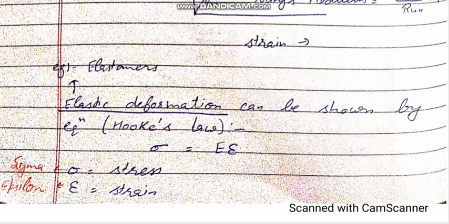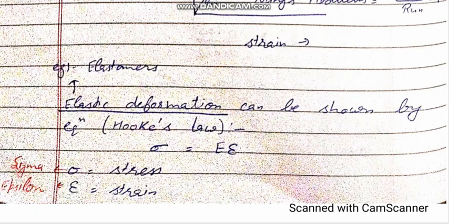Now, what is elastic deformation? We have discussed its definition. Now the question comes to the equation. The equation is given by Hooke, so the law is called Hooke's law. This type of deformation is generally seen in the case of elastomers.